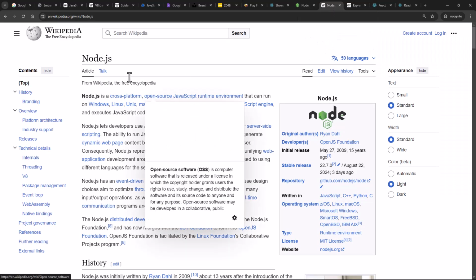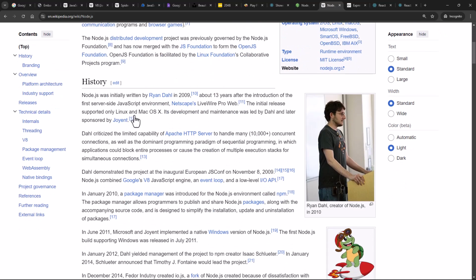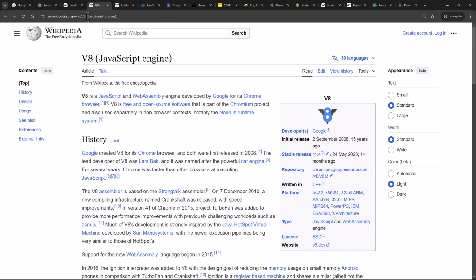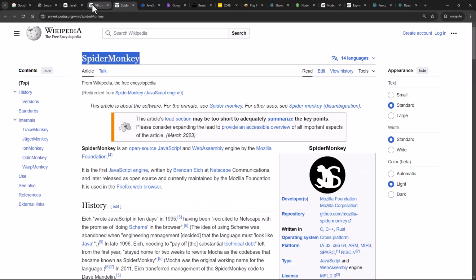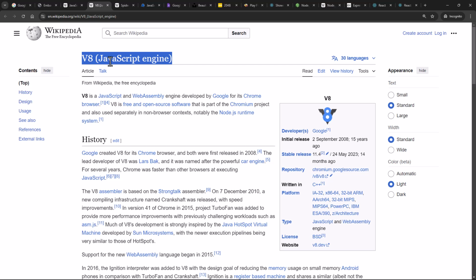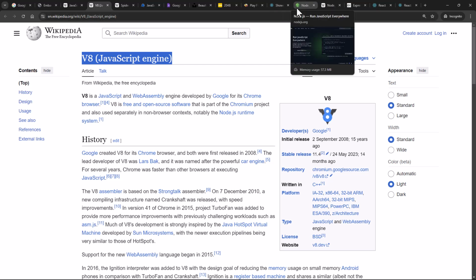So here, if you go to the Wikipedia article of Node and scroll down, let me tell you how Node.js was conceptualized. Initially, JavaScript used to only run in web browsers. Okay, so if you had to write any sort of scripting in JavaScript, you had to make use of a browser to execute that. Now, Ryan Dahl in 2009, what he did is, I told you, JavaScript is executed because of this engine, the V8 engine and SpiderMonkey. So it's already embedded in modern web browsers, and it does the job of executing JavaScript in the browser.